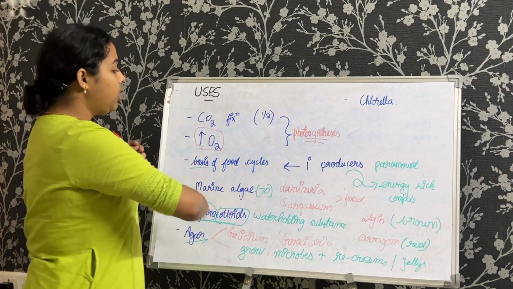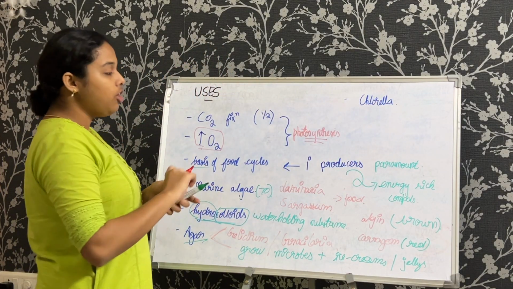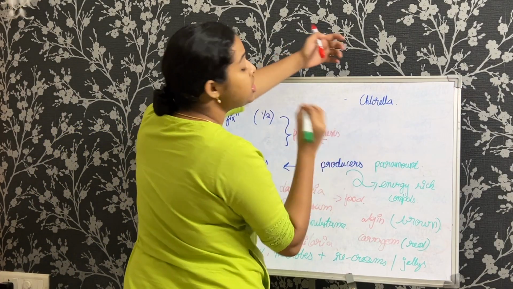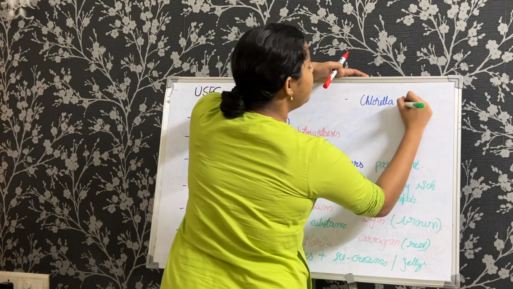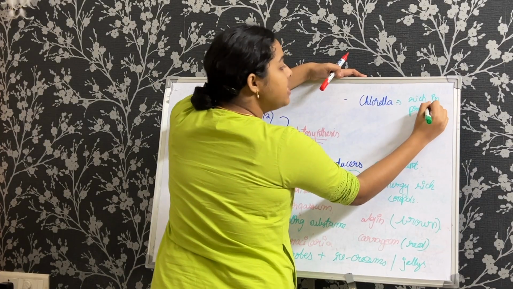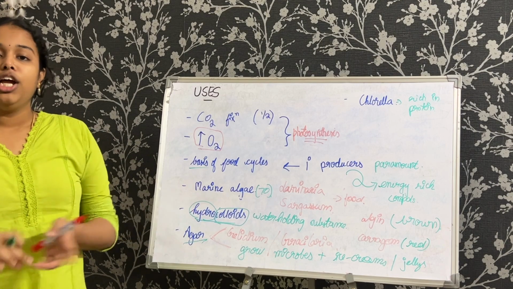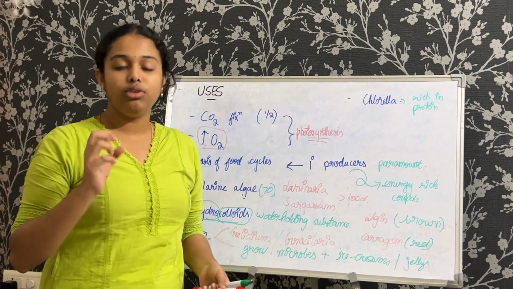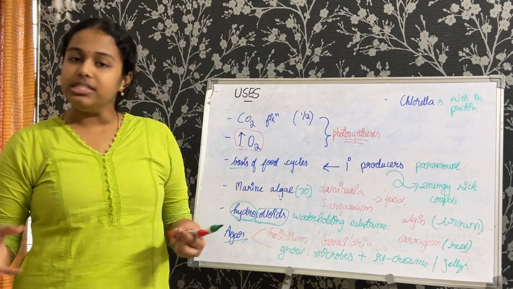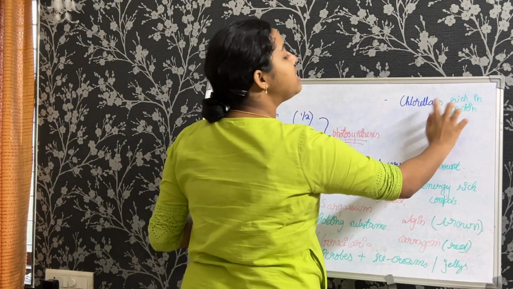That is from agar. Now the last thing I mentioned, chlorella. Chlorella is an example of algae. Why I mentioned chlorella is because it has a unique property in that it is rich in protein. So being rich in protein, it is able to behave as a food supplement. You might have heard of some people, due to some sort of condition, being advised to have protein supplements, or some people take protein supplements based on their own knowledge. Now this is a natural source of it. It is rich in protein.